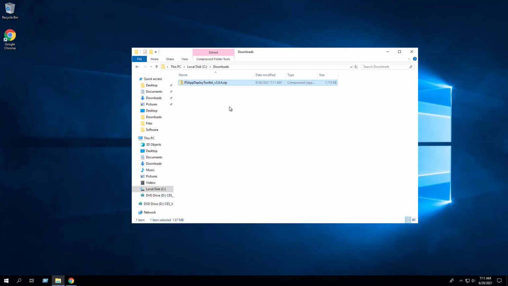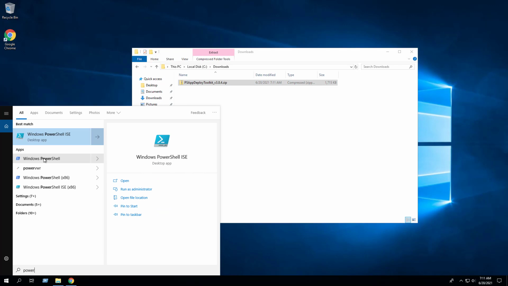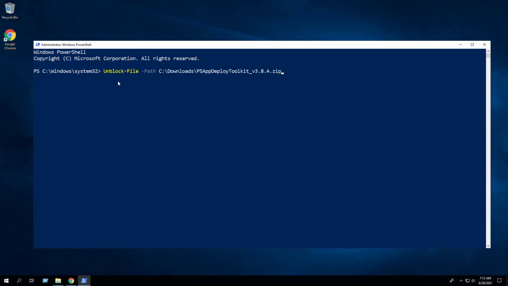I've downloaded the zip file to the C downloads directory. Next, we want to remove the zone identifier from the zip file. Open PowerShell by right-clicking on Windows PowerShell, selecting Run as Administrator. Enter the following command to remove the zone identifier.